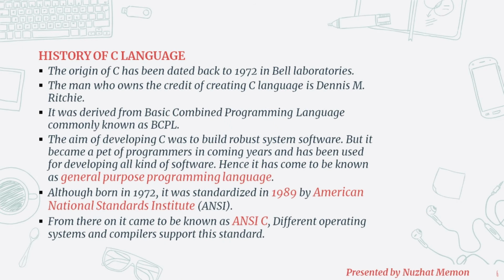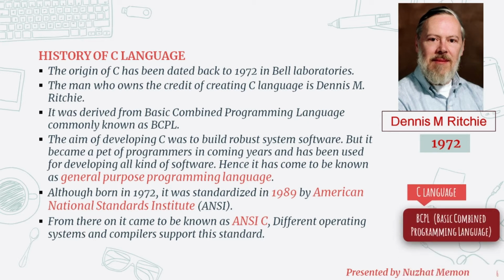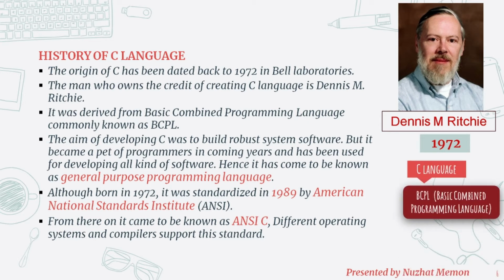Before we start learning C programming, we should know the history of C language. C is a general purpose programming language developed at Bell Laboratory in 1972 by Dennis M. Ritchie. C language was derived from BCPL, that stands for Basic Combined Programming Language. C was initially developed with the aim or goal to build robust system software. C language had become popular enough that it became a pet of programmers and had been used for developing all kinds of software. Hence, it has come to be known as General Purpose Programming Language.